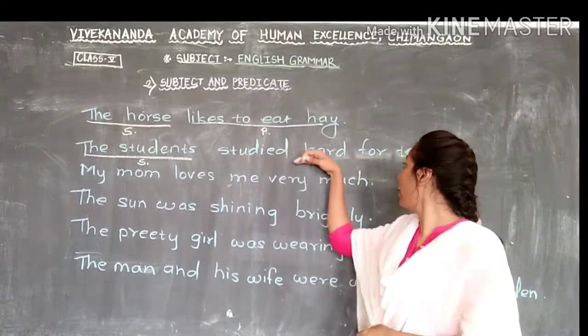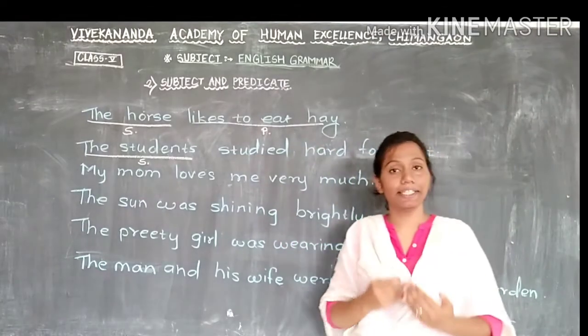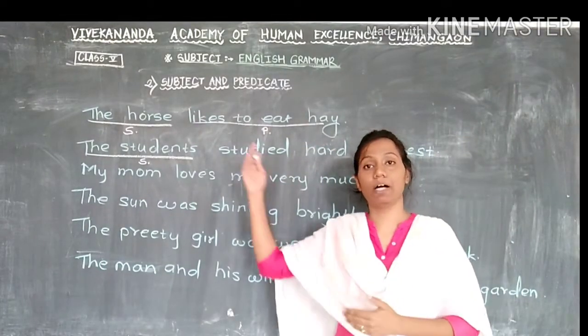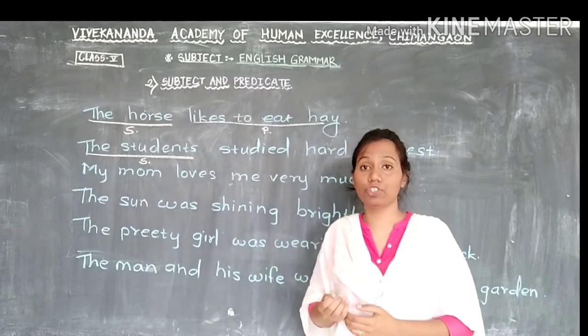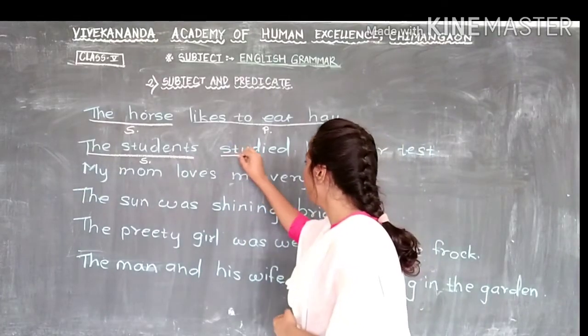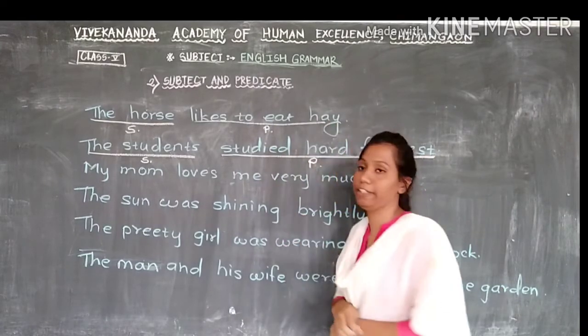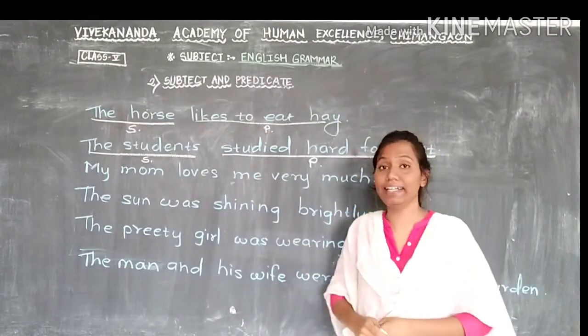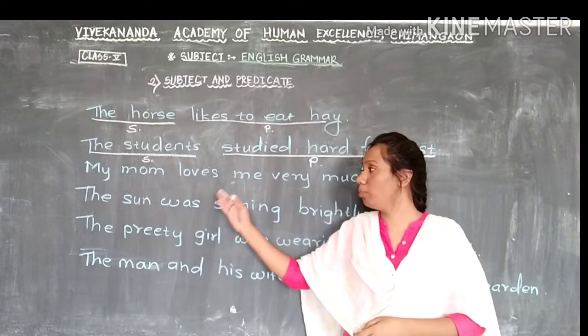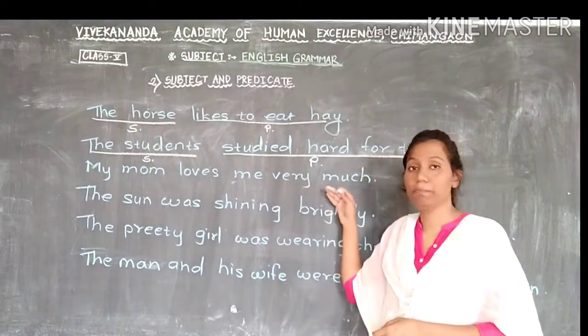Now studied hard for the test. This part tells us about the students, about this subject. So you know what we call this? We call this the predicate.